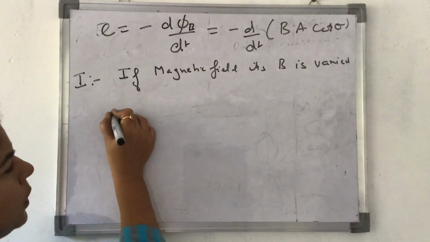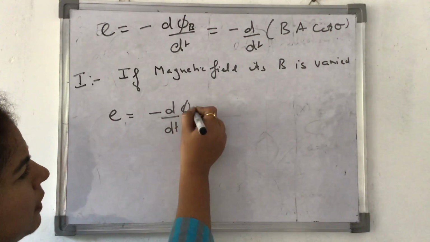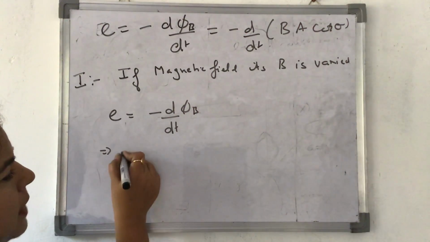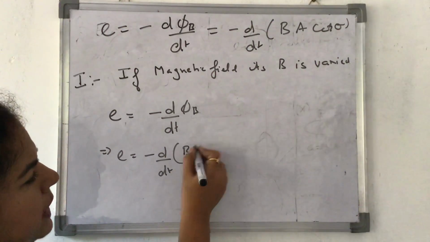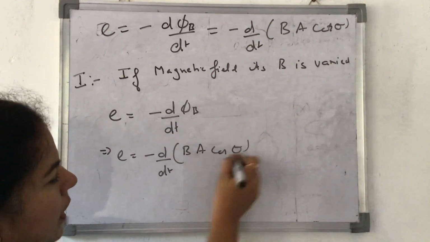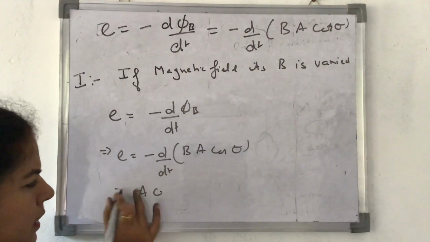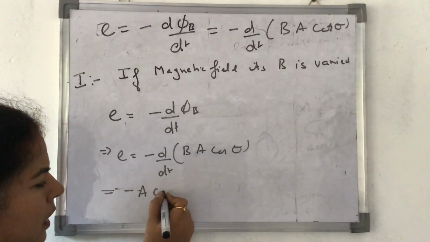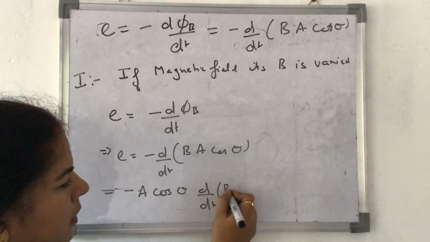So E is equal to minus d by dt of phi B. This becomes E is equal to minus d by dt of B A cos theta. I'll consider A as constant, cos theta as constant, and what is varying here? Here the varying thing is just B, so d by dt acts on B.